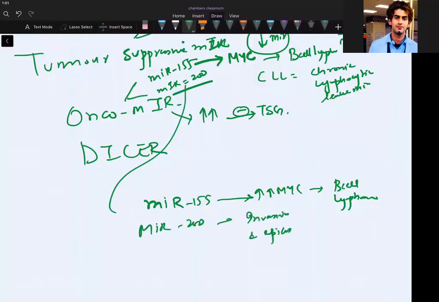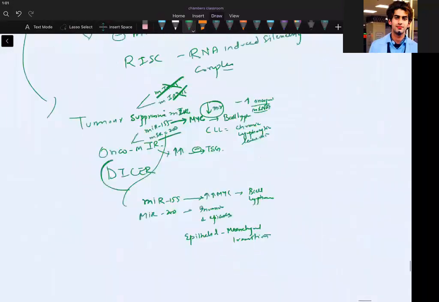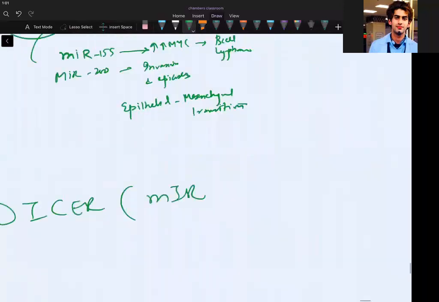Do we remember a concept called epithelial mesenchymal transition? Yes, by that way they can do epithelial mesenchymal transition. Then what is the next MER we had written? Dicer. This is all written in Robbins, guys. You can check the books. You are not studying the books, and that's the reason you don't know this. I think he has also mentioned this.